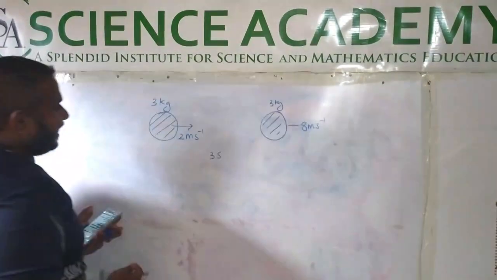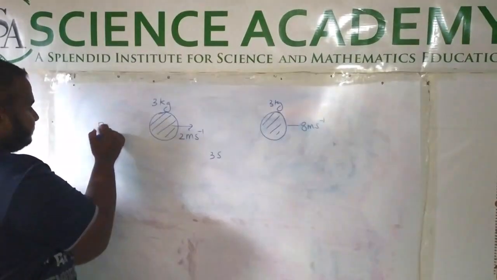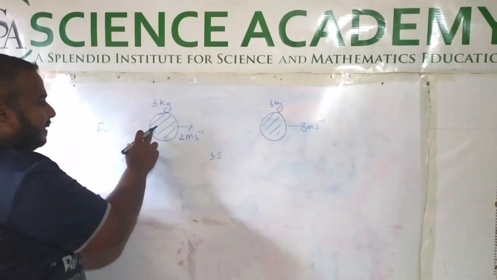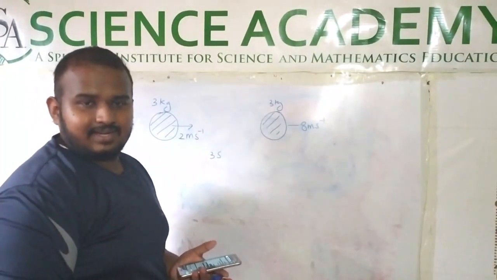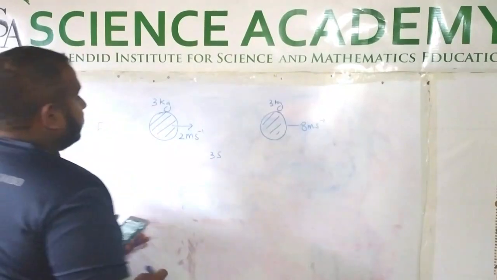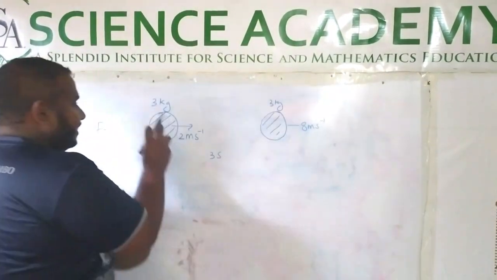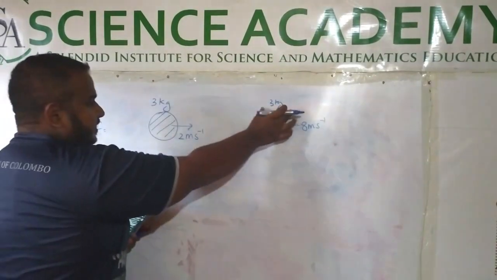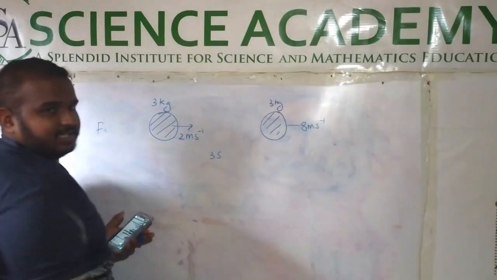If there is an acceleration, there should be a resultant force, because an unbalanced force acted here, which is why it has been accelerated. So draw the diagrams properly first. There are two diagrams: a 3 kilogram object with 2 meter second minus 1, and 8 meter second minus 1, and within 3 seconds it has increased.